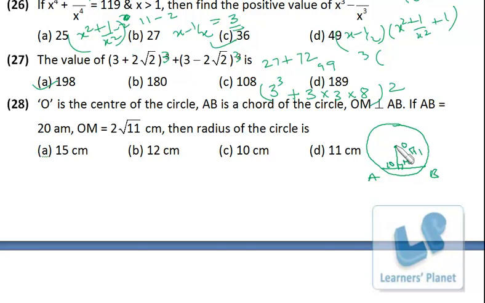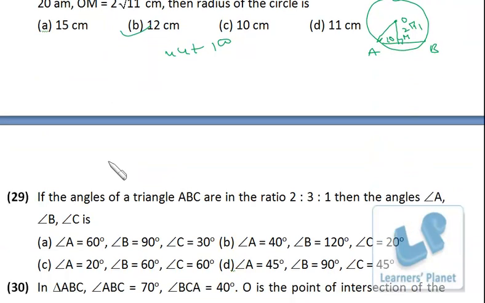Then we have to find out the radius. So this is the right angle triangle. This is known. This is known. So we can easily find out the radius, right? So the square of this is 44 plus square of this is 100. So precisely it is 144. So OA square is 144. That means OA, that is radius, must be 12. So the problem can be solved in just 40 to 50 seconds, not more than that.